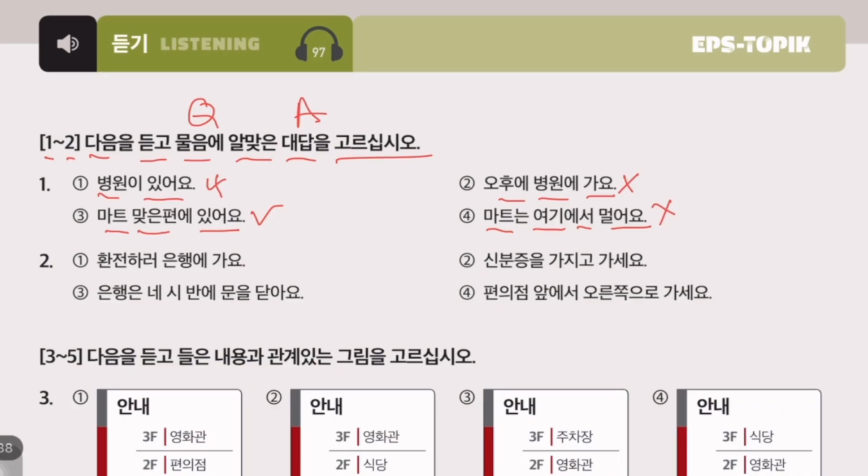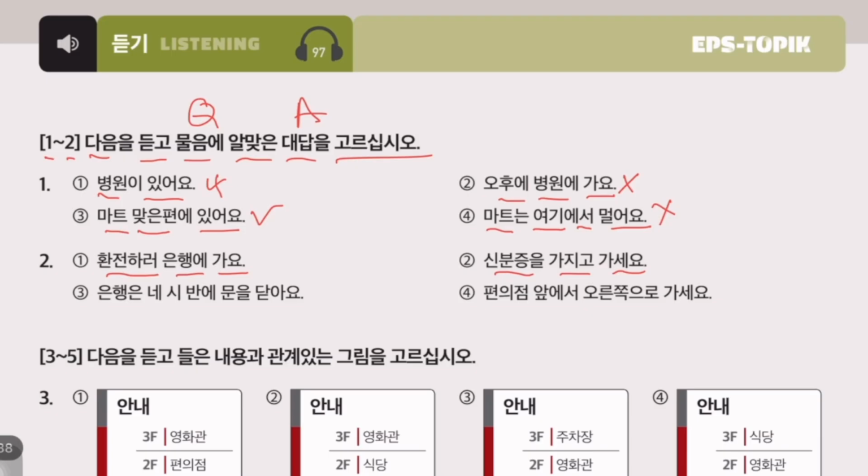2번. 은행에 어떻게 가요? How can I go to the bank? 1. 환전하러 은행에 가요. 환전하러 is currency exchange. I go to the bank for currency exchange. 2. 신분증을 가지고 가세요. 신분증 is ID card. 가지고 가세요, go with your ID card.